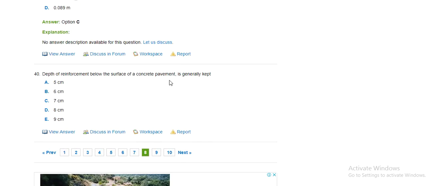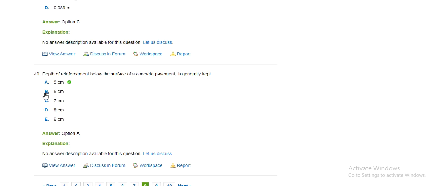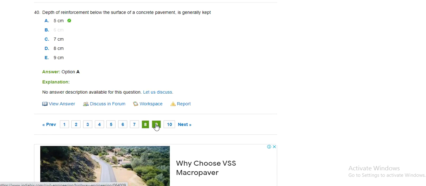Depth of reinforcement below the surface of the concrete pavement is generally kept as 5 cm, 6 cm, 7 cm, 8 cm, 9 cm. The correct answer is 5. And goes to next.